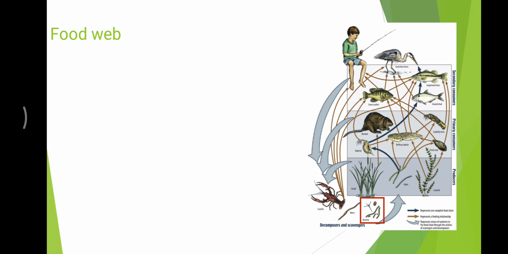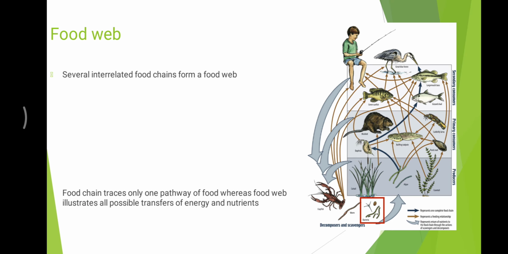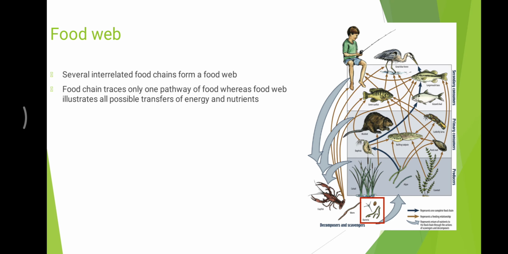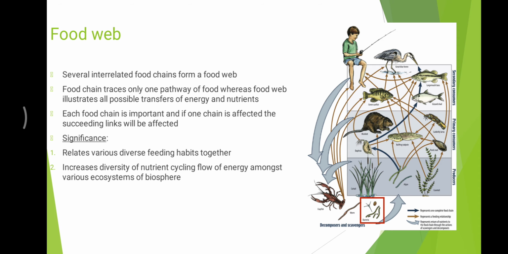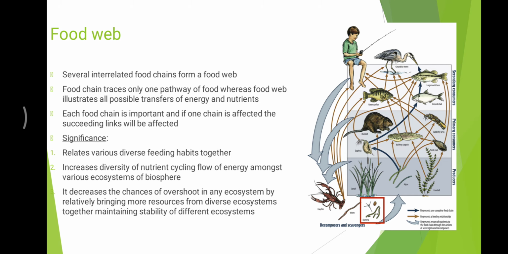So, let us see what food web is. It is the representation of all possible transfer of energy, whereas food chain is part of a food web representing one pathway of food. If one food chain is affected, the succeeding links will be affected. Significance: it relates various diverse feeding habits together. It increases diversity of nutrient cycles among various ecosystems of biosphere, and decreases the chances of overshoot, thus maintaining stability of different ecosystems.